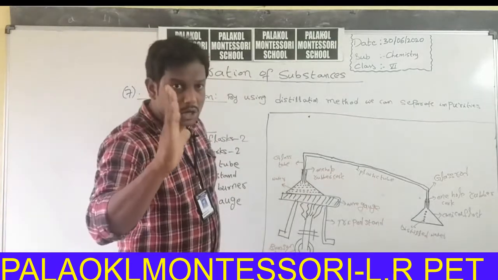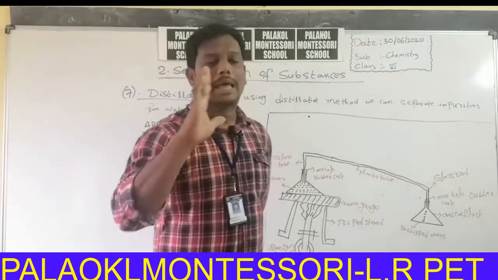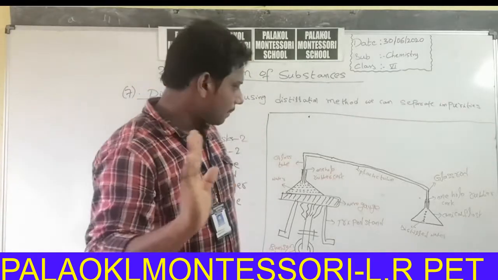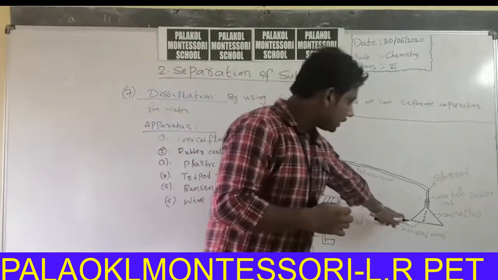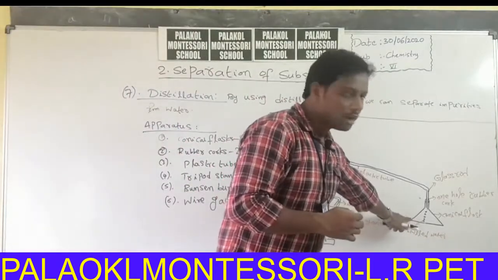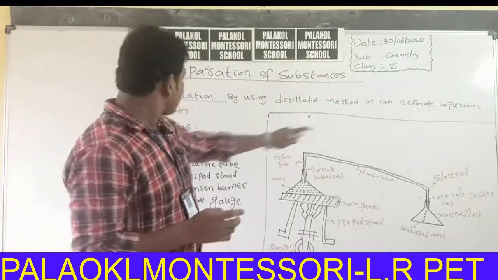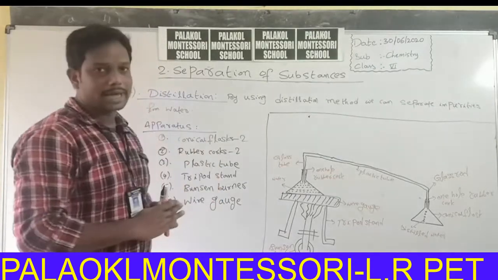Only water molecules are evaporated, because at 100 degrees centigrade, all the water molecules escape into the atmosphere as water vapor. So, with this activity, we can collect distilled water in another conical flask. By using the distillation method, we can separate impurities from water. This is about the distillation activity.